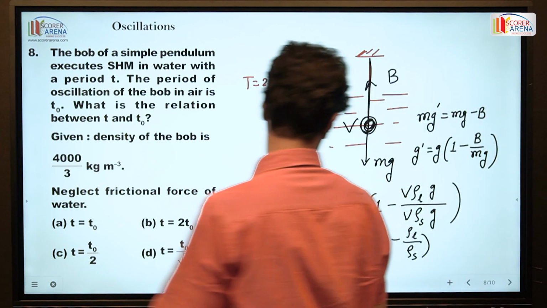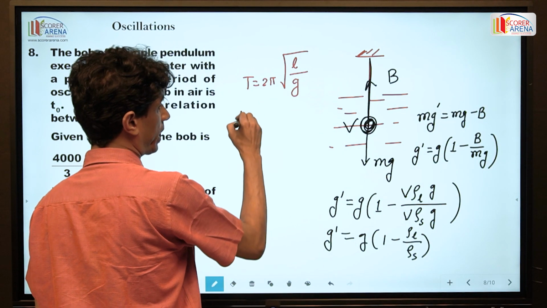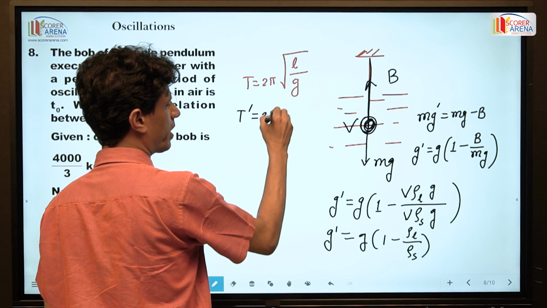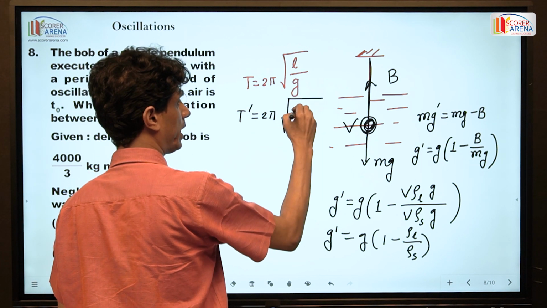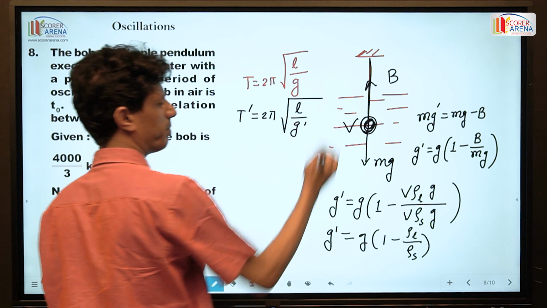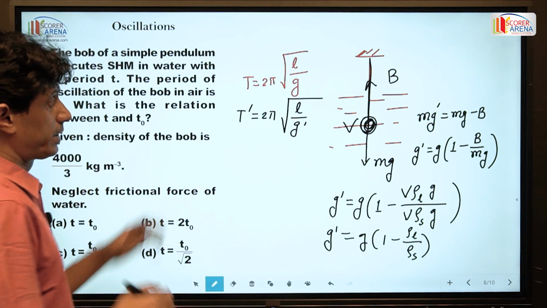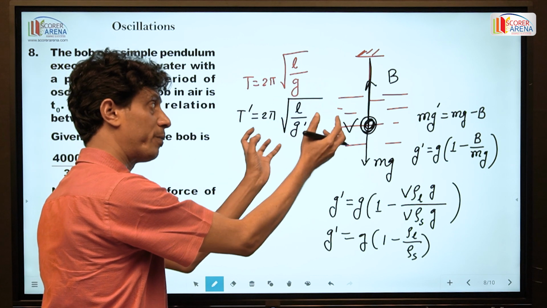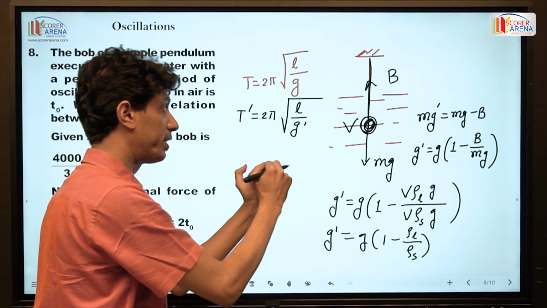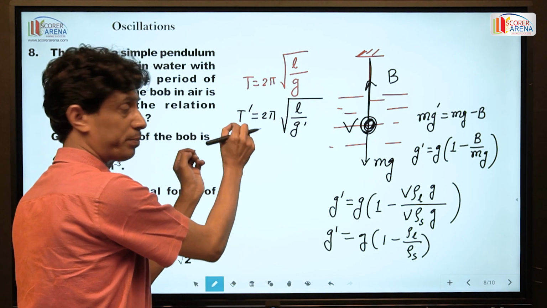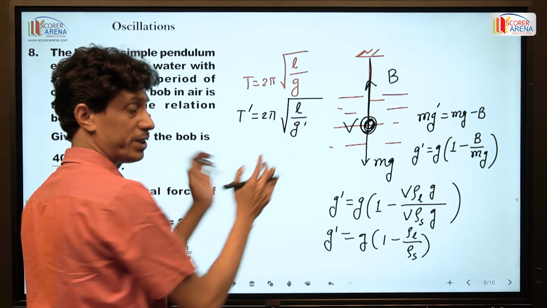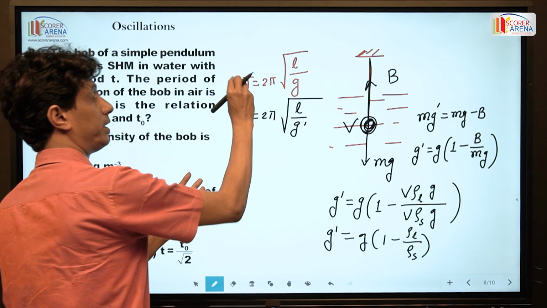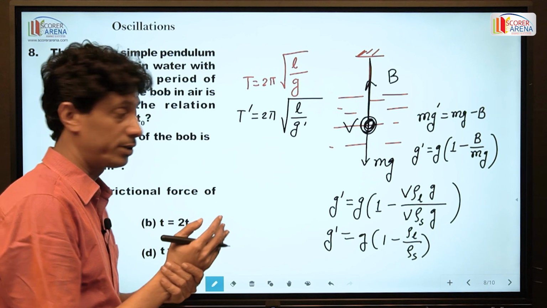So therefore T prime is equal to twice pi root over L by g prime. When the total arrangement or the bob of the pendulum is immersed in a liquid, the time period becomes T prime, twice pi root over L by g prime, and in air T is equal to twice pi root over L by g.